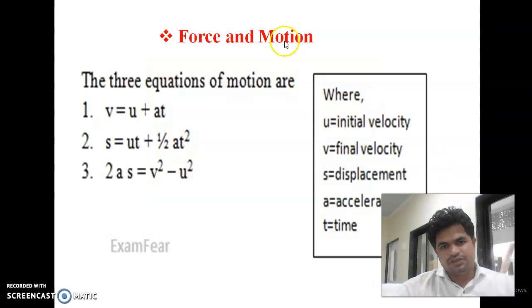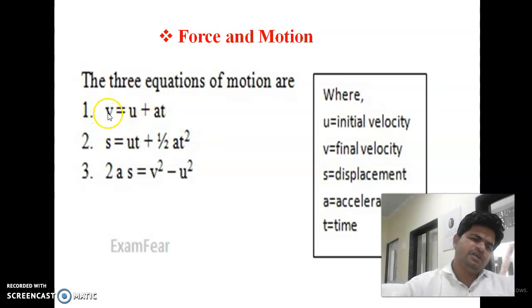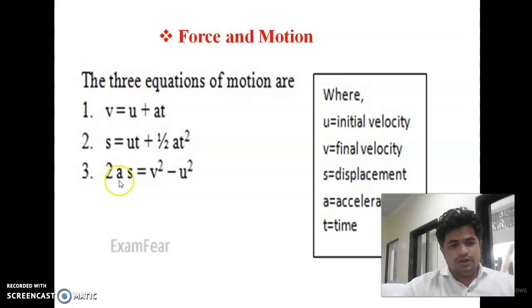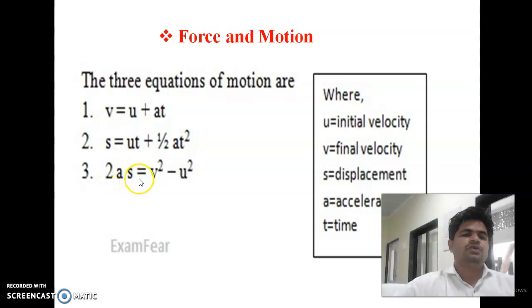Next point is force and motion. On the basis of force and motion there are three main equations: v = u + at, s = ut + ½at², and 2as = v² − u².